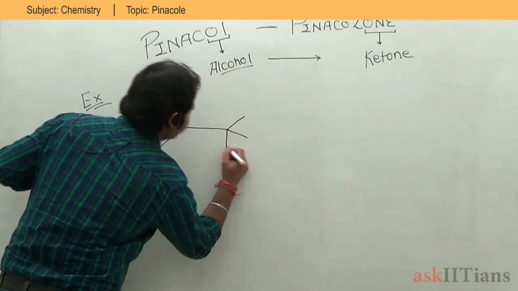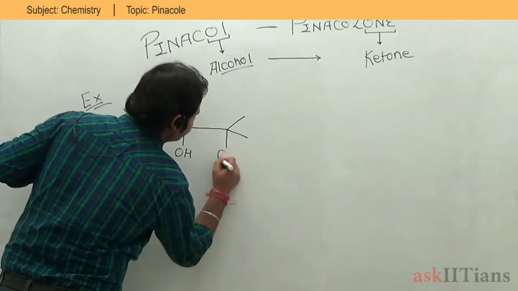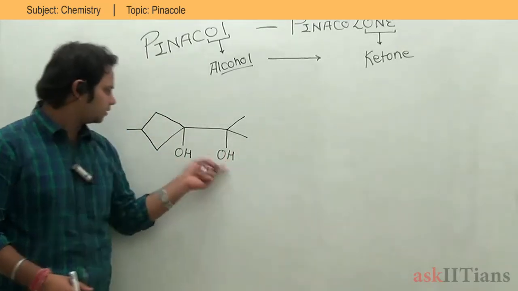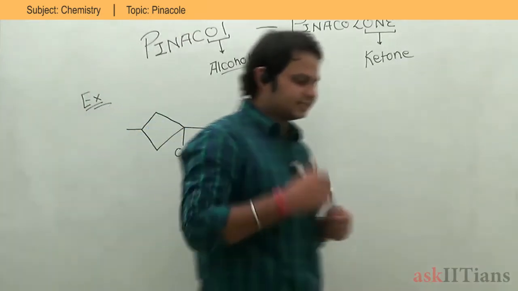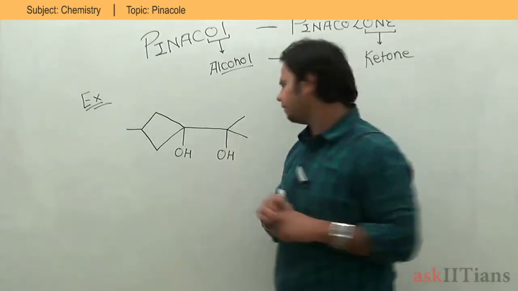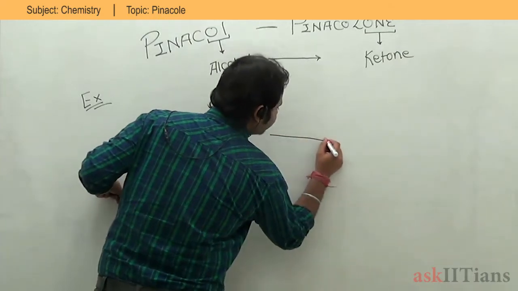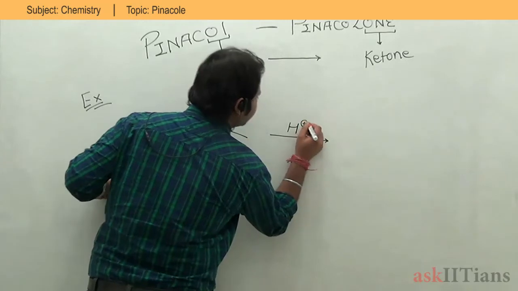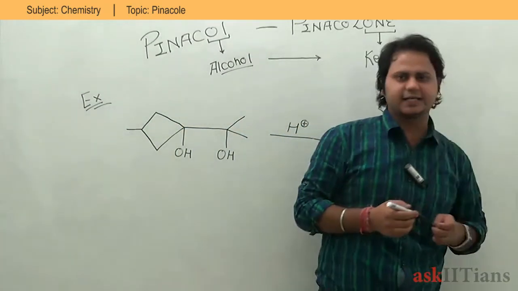So let's go back to this reaction. I am having OH over here and a second OH over here. This seems like an alcohol because I have 2 OH groups, so I can say it's a dialcohol, a diol, by looking at this reactant. Now for the reagent, I am taking H plus. By looking at H plus, you can say we are taking it as a catalyst.